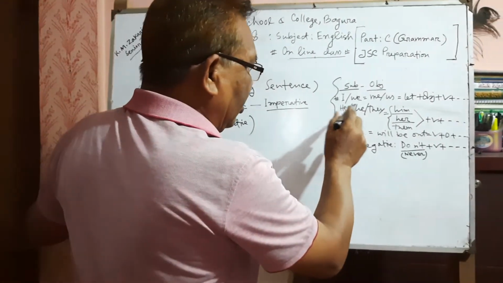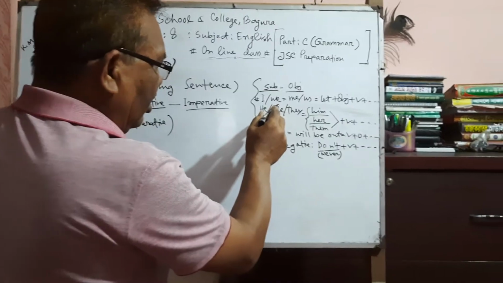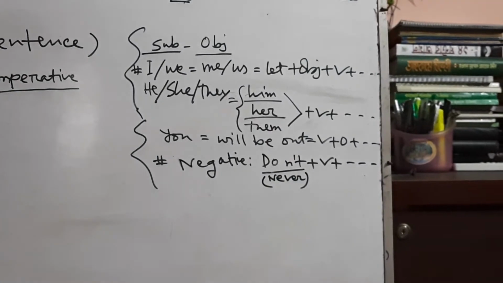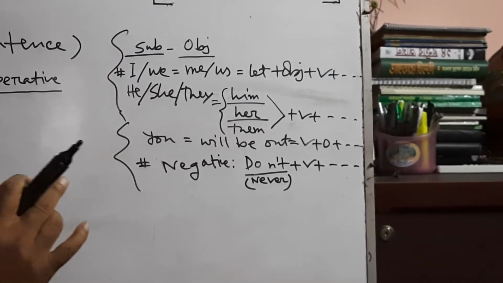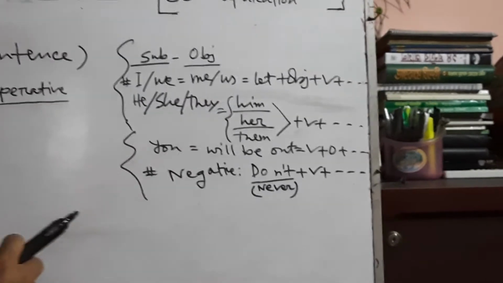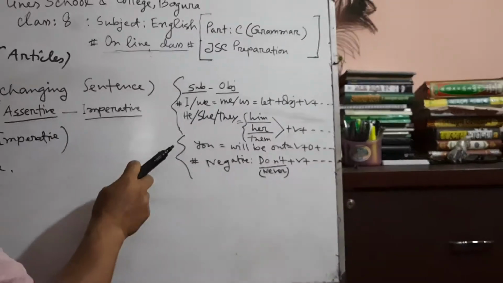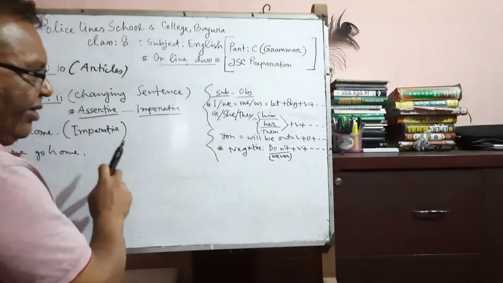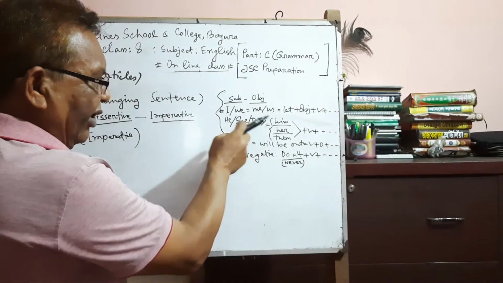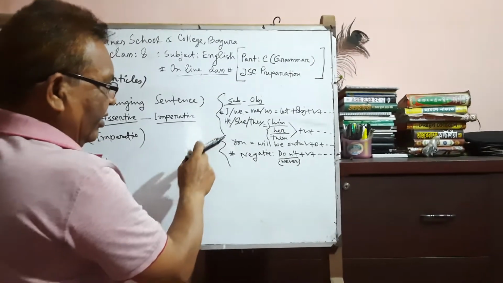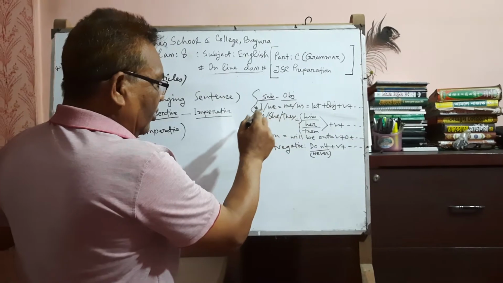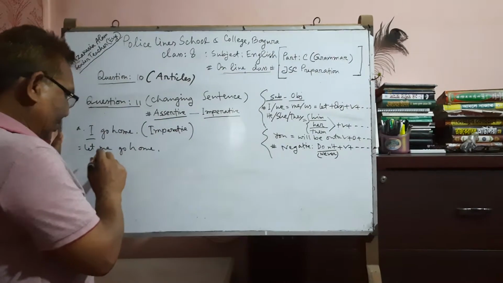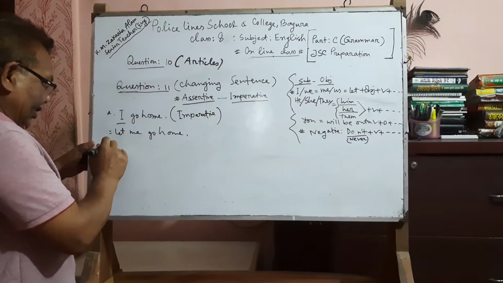Please follow the board. I, we equal to me, us in the oblique case. That means whenever any subject is first person, singular or plural, or third person, he, she, they, at the time of making imperative, the subject will always become the object, and the object will be used after let. Please see the example next.